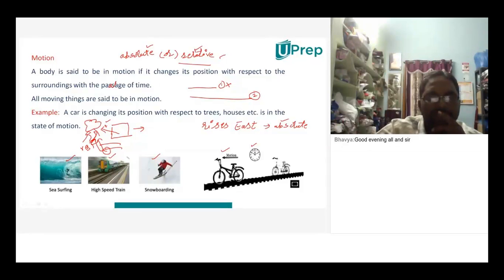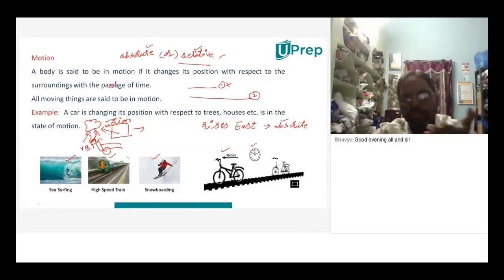According to her, the tree is at rest, and according to Unmana it is in motion. Which is right? Whether the tree is in a state of rest or motion? Rest only, it is not moving. But according to you, you only said it is in motion. So you can't say absolute.